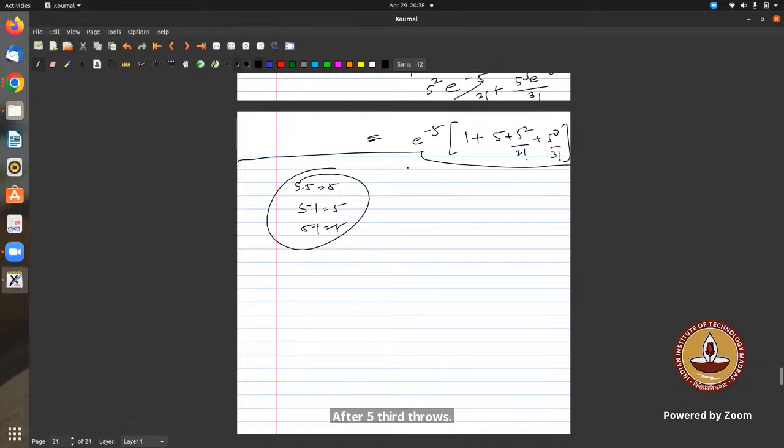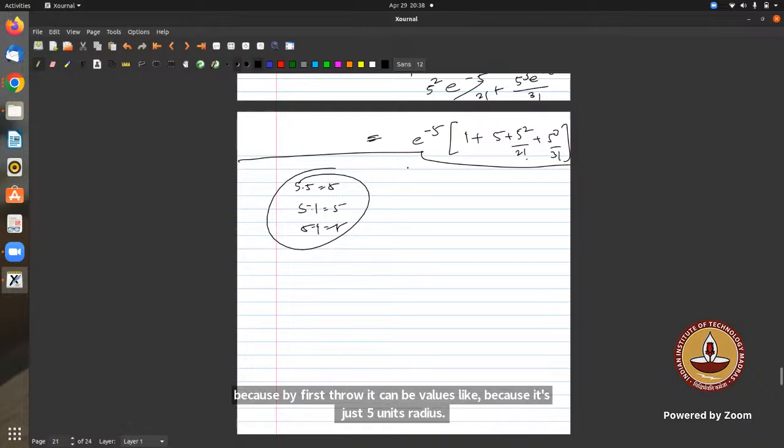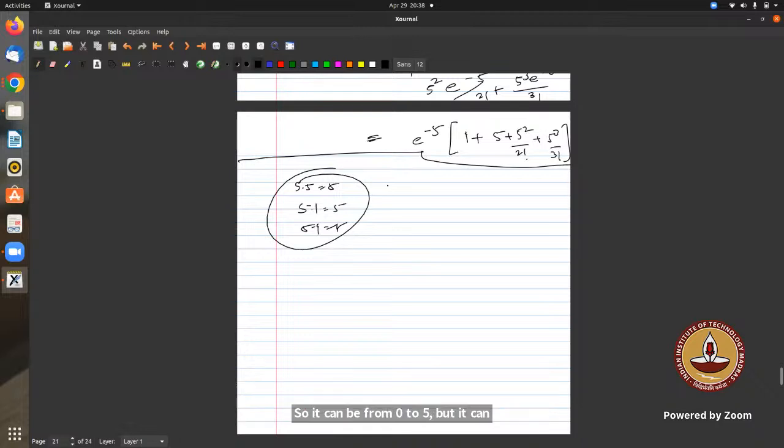So tell me, what is your approach? Sir, I was going for like, because it can be any value. It is a 5 unit radius, so it can be from 0 to 5. But it can be, because 10 minus r, so it can be 0 to 5. Then okay, also it can.